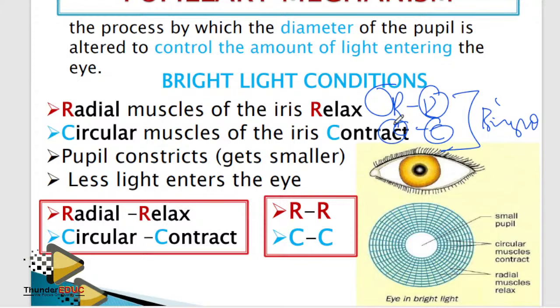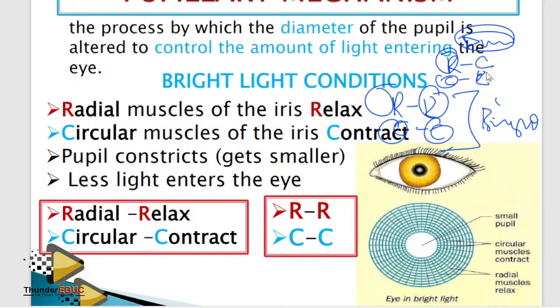That's why some people switch off their lights at night. Which people are those? I don't know. Why? Because they want to mix. They want to mix what? I don't know. They want to mix R with the C, C with the R. Meaning that in dim light, people are mixing things up.